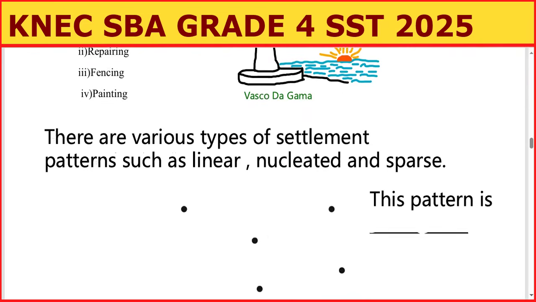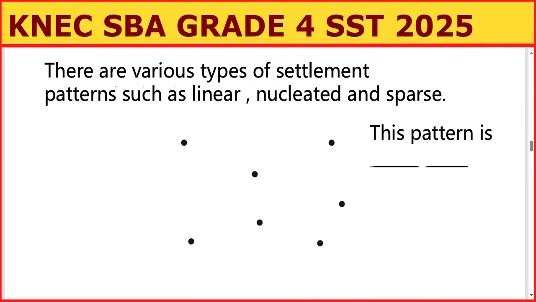Next question is this question you see here. There are various types of settlement patterns such as linear, you remember them, nucleated, and sparse. Look at this pattern here, where houses are very far from each other, as we saw in the map.